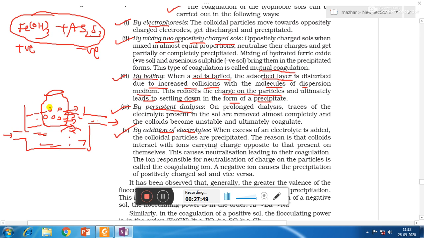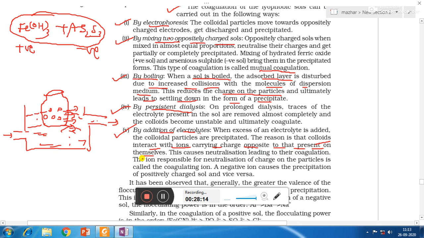We know that by adding a small amount of electrolyte, we can make the lyophobic colloid stable. But if you take excess of electrolyte instead of the required amount, then the colloids will interact with ions carrying charge opposite to that present on themselves.